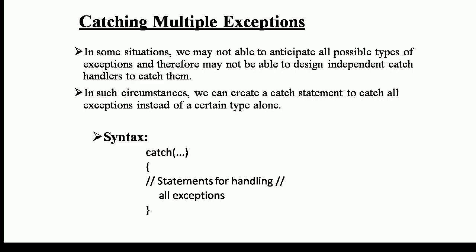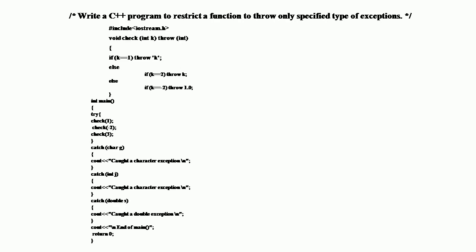void check(int k) throw(int, char, double) { if (k == 1) throw 'k'; if (k == 2) throw k; else if (k == 3) throw 1.0; } Close it, and then the main function.